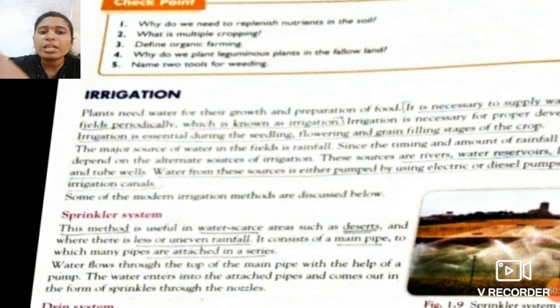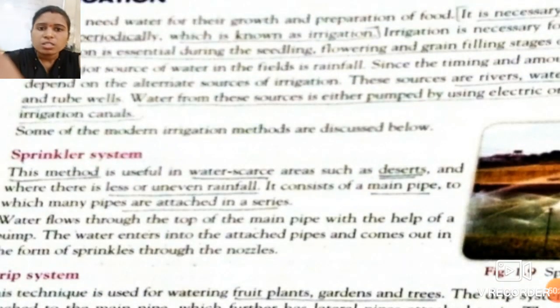So what is sprinkler irrigation? This method is useful in water-scarce areas. Suppose there is a desert area or uneven rainfall in an area, at that time sprinkler irrigation is used. So what is this sprinkler system? It consists of a main pipe to which many pipes are attached. One single main pipe has many other pipes attached in series, so that the water flows through the top of the main pipe with the help of a pump.